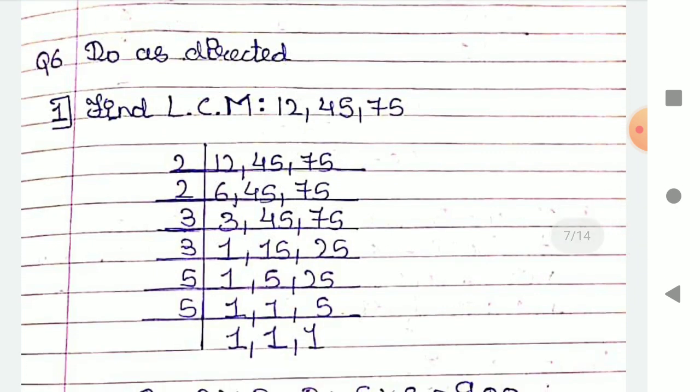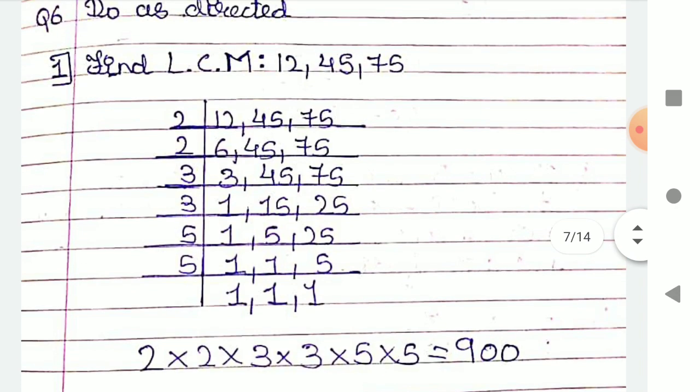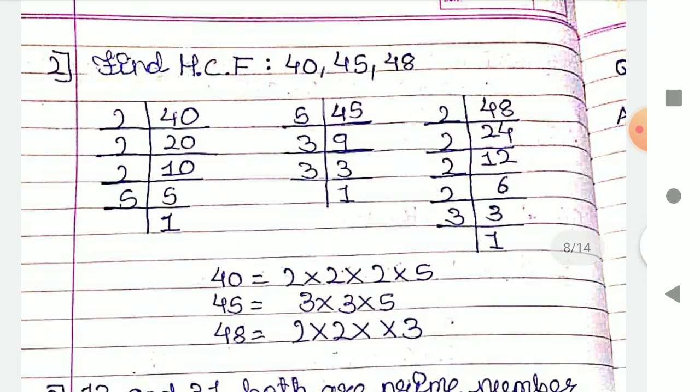Find the LCM of 12, 45 and 75. Okay, here we can see 2 into 2 into 3 into 3 into 5 into 5 is equal to 90. It will give 90 as the HCF. Here there is no highest common factor, so we will write it as it is.